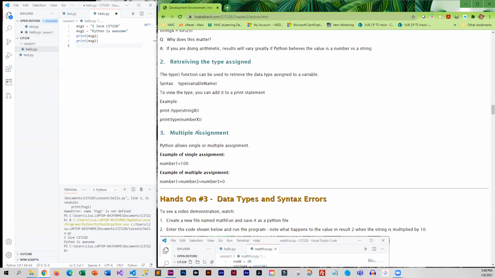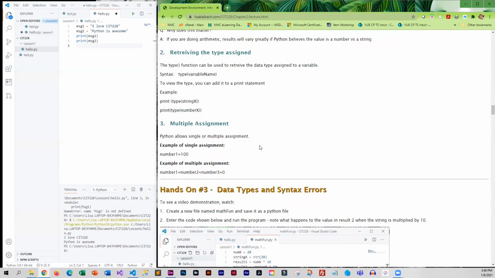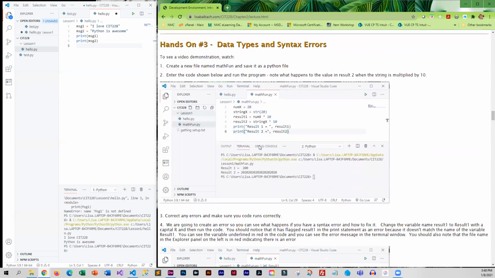Ways that you can assign values to variables, you can do a simple assignment statement, or you can assign multiple variables at once. And this comes down to kind of your personal preference when it comes to coding. And at this point, we are going to work on another hands-on.